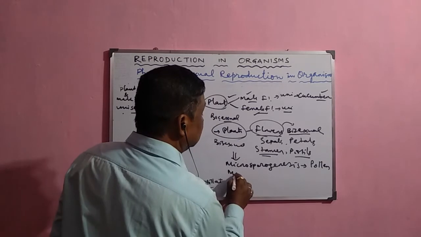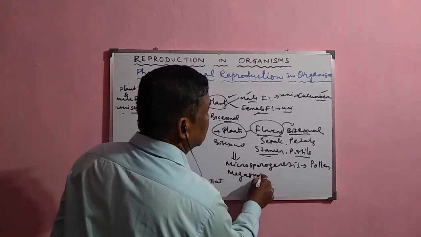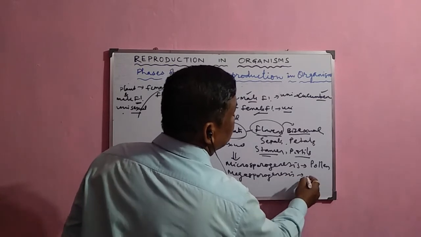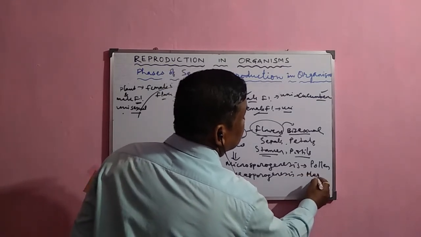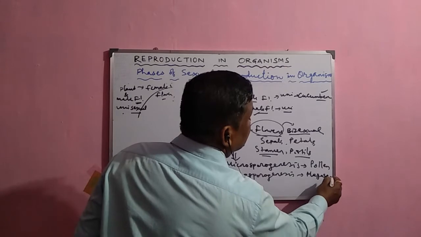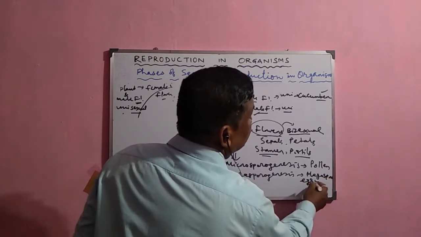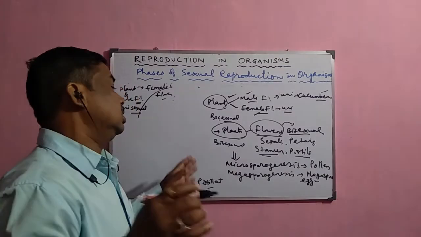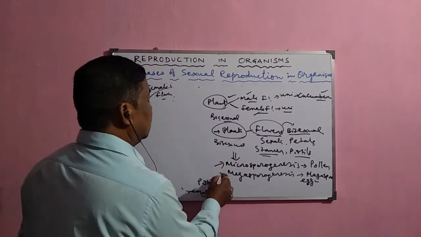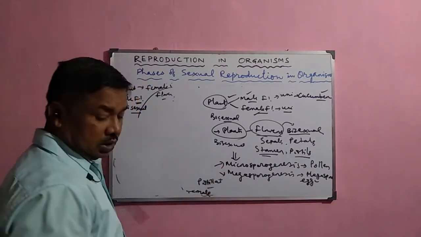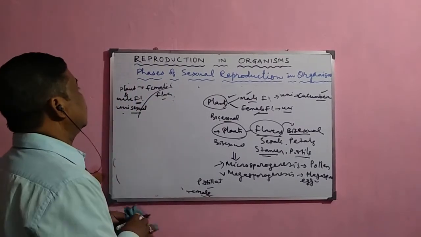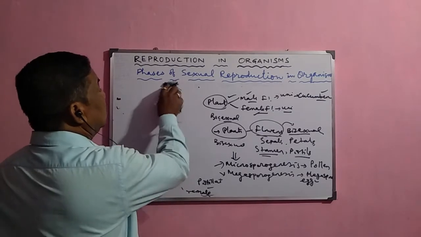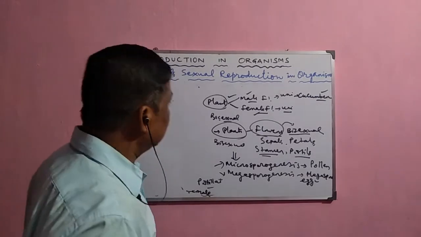Then we shall study in detail about megasporogenesis, where the megaspores, or you can say the egg cells, are formed. That is why this is called gametogenesis, comprising microsporogenesis and megasporogenesis. But in animals, gametogenesis occurs in the male animal and in the female animal.